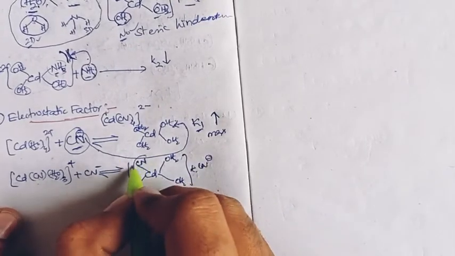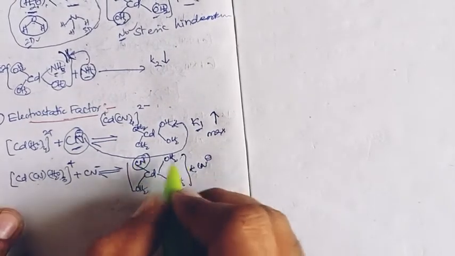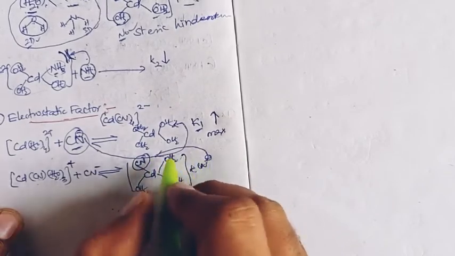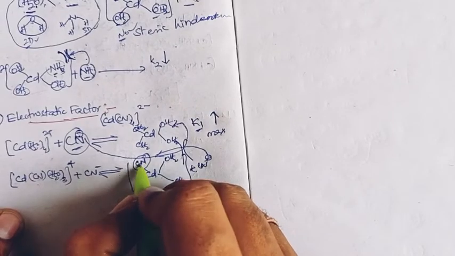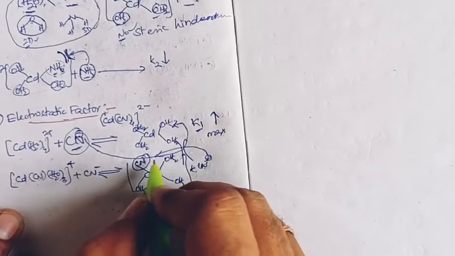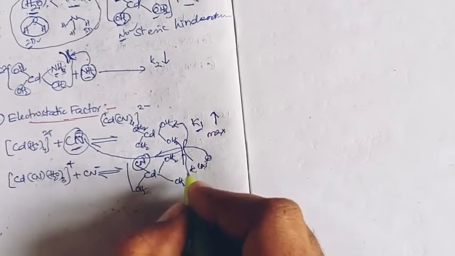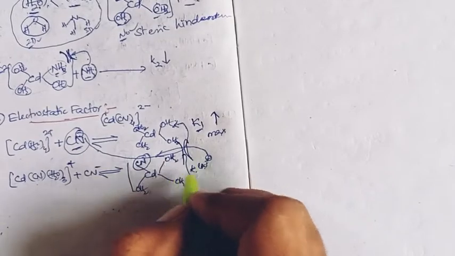The pre-coordinated cyanide, having negative charge, can interact with the attacking cyanide's negative charge. These repulsive interactions between the pre-coordinated cyanide and the attacking anion ligand can destabilize the complexation.